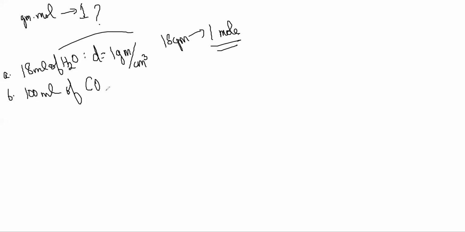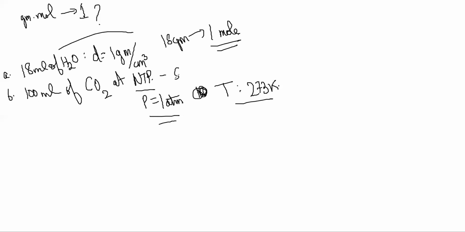And NTP is how much? Tell me. STP is at 22.4 liter. Normal temperature and pressure. Now, what is the temperature? 273 Kelvin is that. You should check from your book once. Are STP and NTP the same things? Just check once. STP, like Sir gave, was 273 Kelvin. NTP, I'm not sure. It could be 298 also. Go to the book and see wherever you have written down, see if it is 298 or 273.